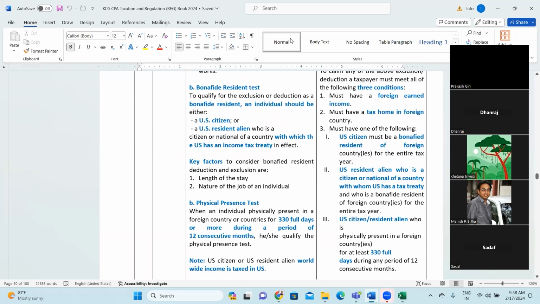To qualify for the exclusion or deduction as a bona fide resident, an individual should be either a US citizen or a resident alien who is a citizen or national of a country with which the US has an income tax treaty in effect. Any idea what is income tax treaty? Anyone would like to share what is income tax treaty between two countries?